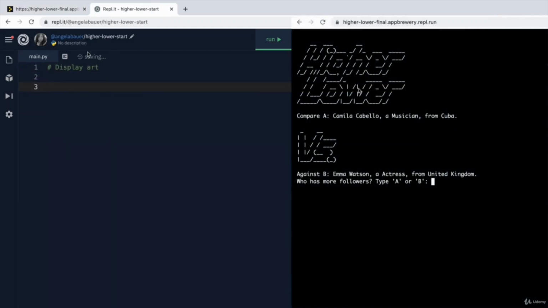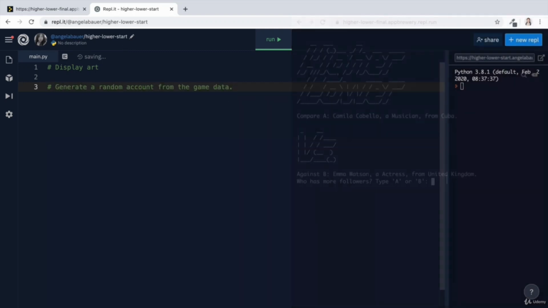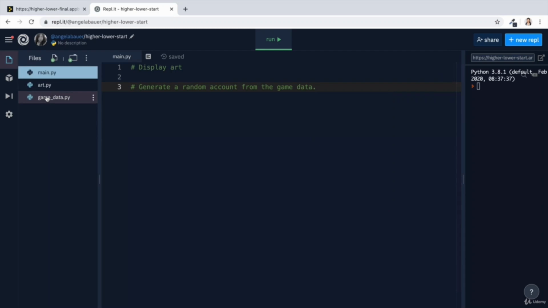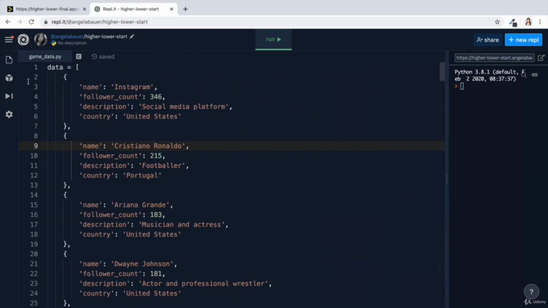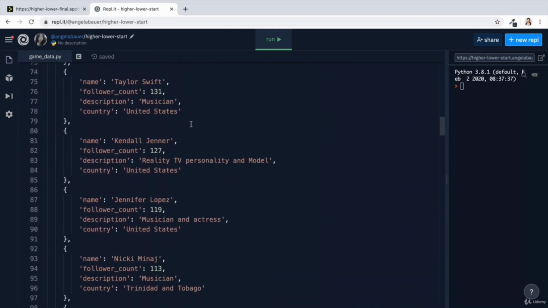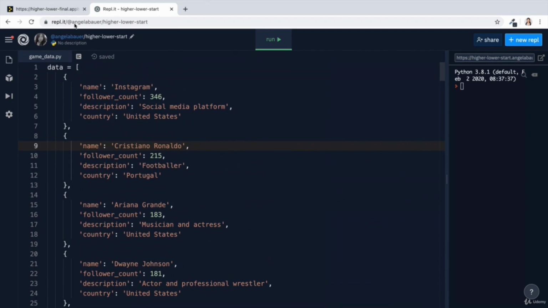We've got the ASCII art showing up here, and we've got the verses showing up here. Now the next one is we've got these randomly generated accounts, right, from the data. So we've got Camila Cabello and Emma Watson. How do we get these random accounts to show up? That's another problem, right? So we know that we've got all of this game data here in the format of a dictionary that's nested inside a list. And we need to figure out a way of pulling out a random account from this list. So that's another problem I've identified.